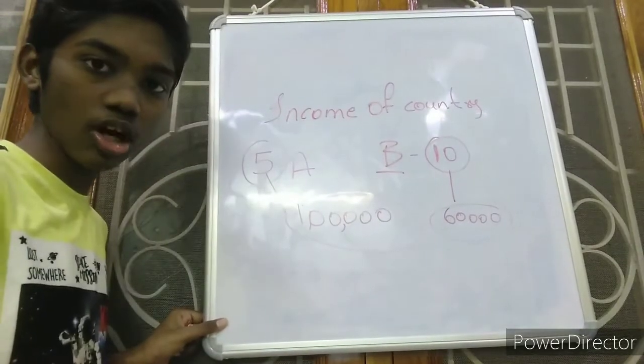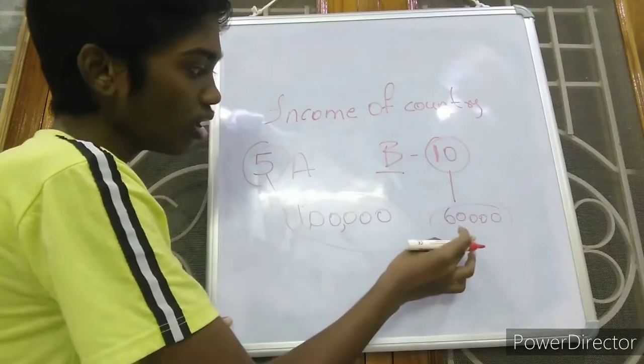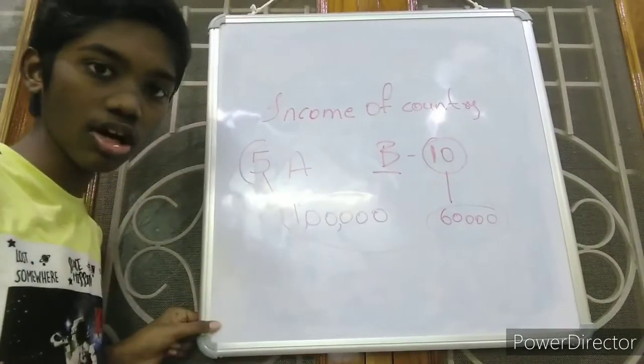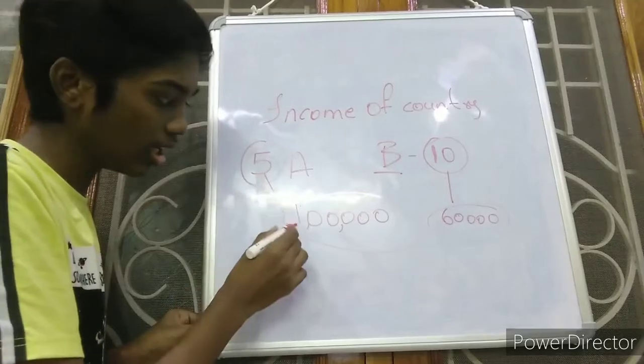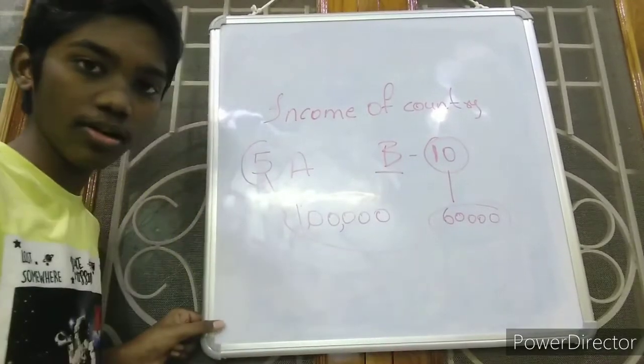According to us, all will think that where there are more people, they will earn more income, but it is wrong. Fewer people may earn more, and more people may earn less income.